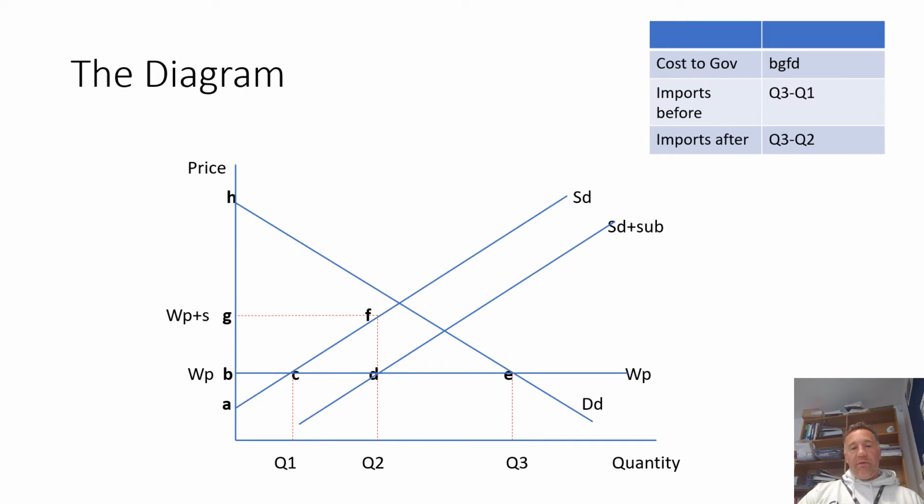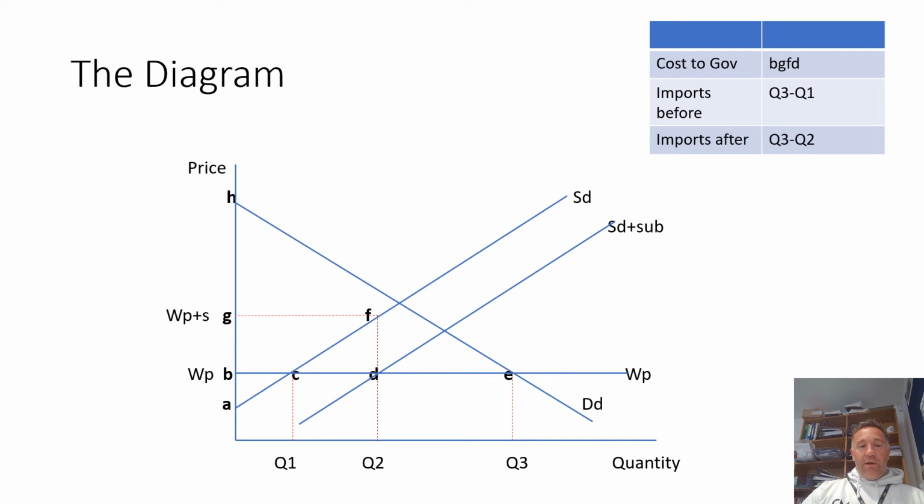But what the government has decided to do, they want to incentivise production to 0 to Q2. This shifts our supply curve to the right. So you can see there that actually we end up at D for our equilibrium, and so you can see that the imports shrink from Q3 Q1 down to Q3 Q2. So it's a significant impact that the subsidy is having.